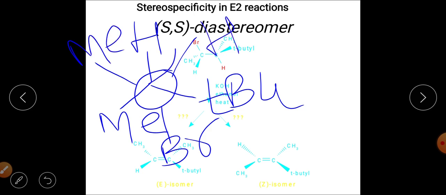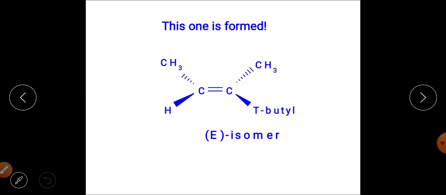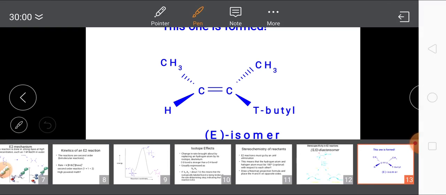So this hydrogen will be eliminated, and at the anti position is the bromine, this bromine will be eliminated, and the carbon-carbon multiple bond will be formed between these two carbons, and from this SS diastereomer we get this type of product.